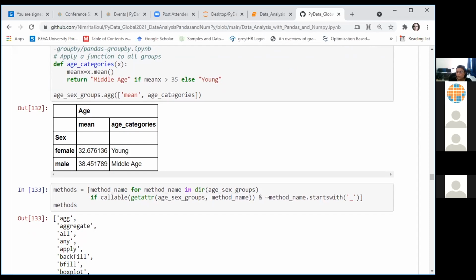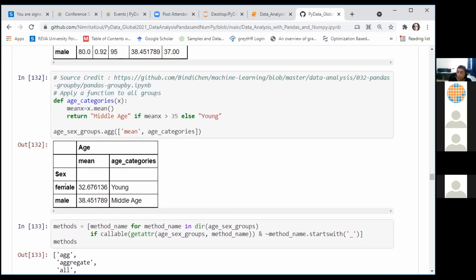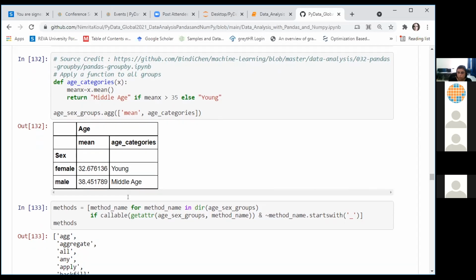We also applied this age_categories function to both the groups. The mean age of females was 32, which was less than 35. Therefore, this age_categories column contains the label young, and the mean age of males was greater than 35. Therefore, the label contains the value of middle age.